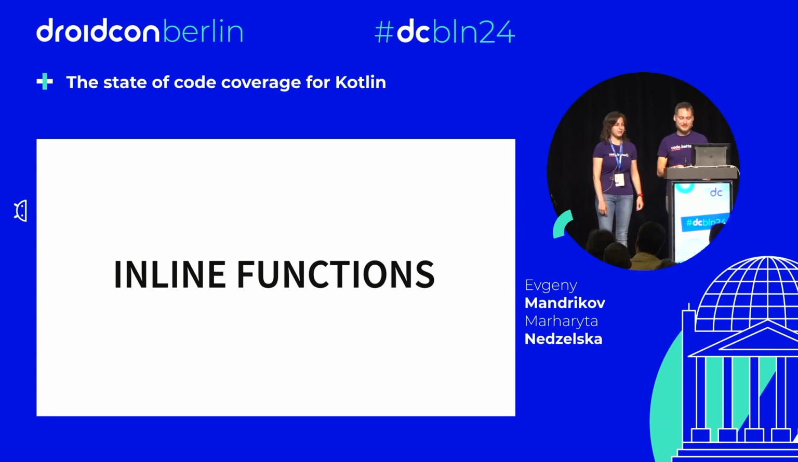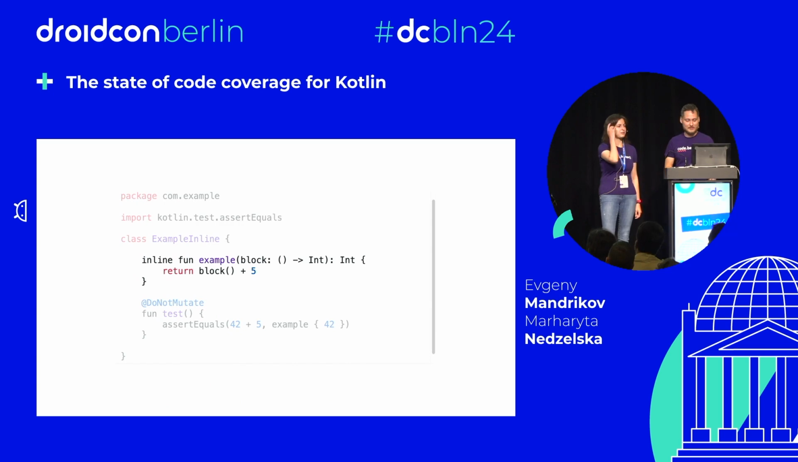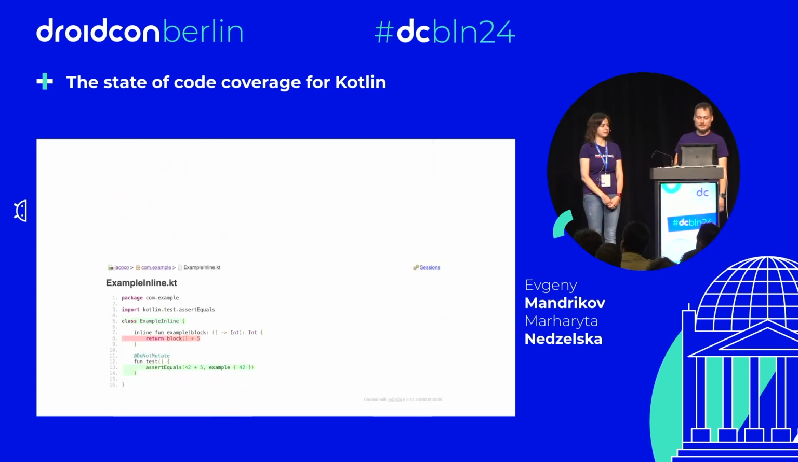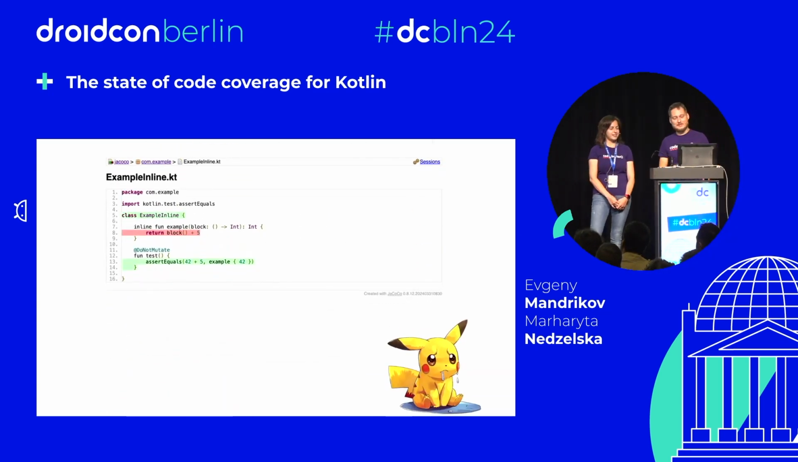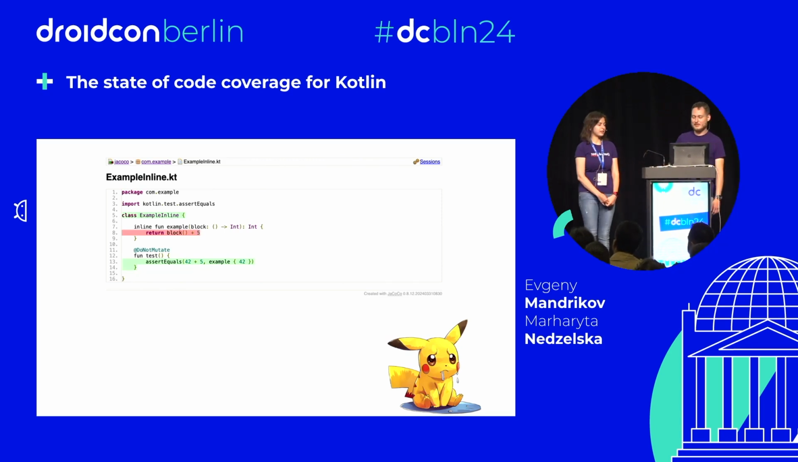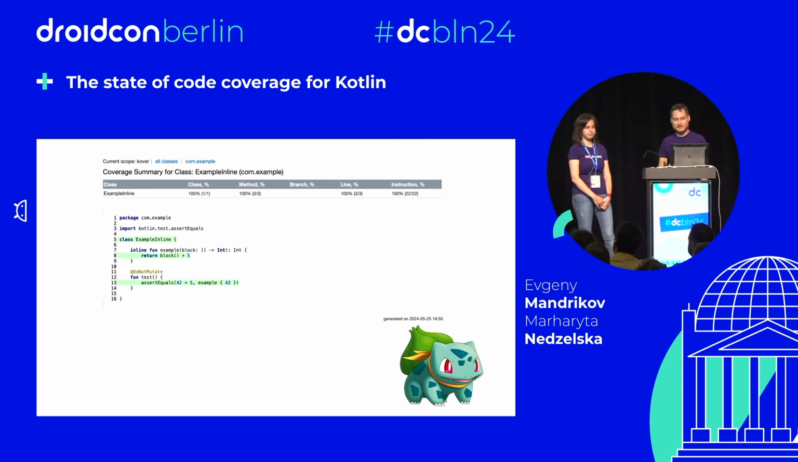So, inlines, I wrote some code. Here it is. There is a stupid simple inline function and one test for it. So let's check what JaCoCo shows us. Oops. JaCoCo is broken a little bit and Pikachu is sad. We're going to explain what happened a little bit later, but now let's check the JetBrains coverage engine. So this one is all green.